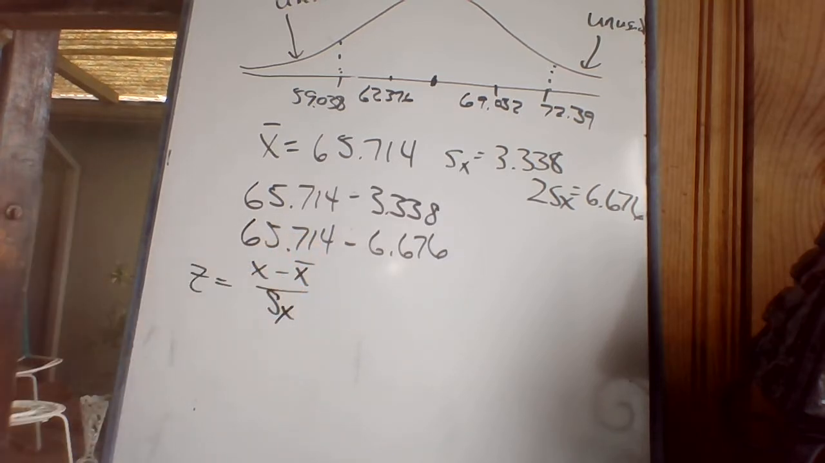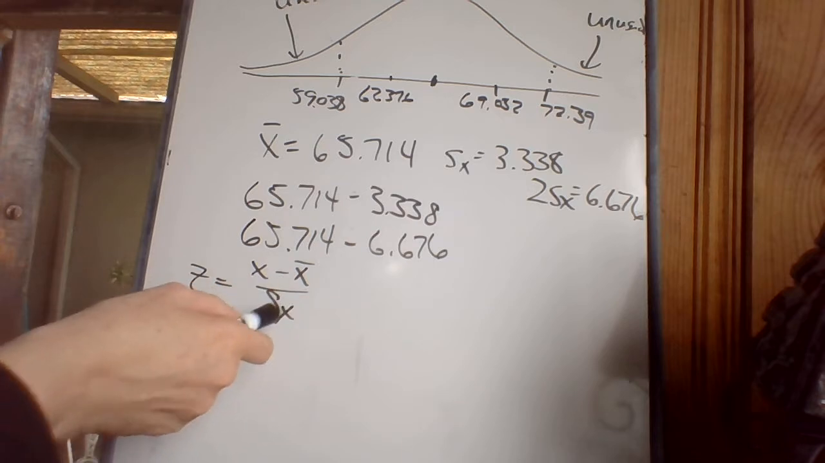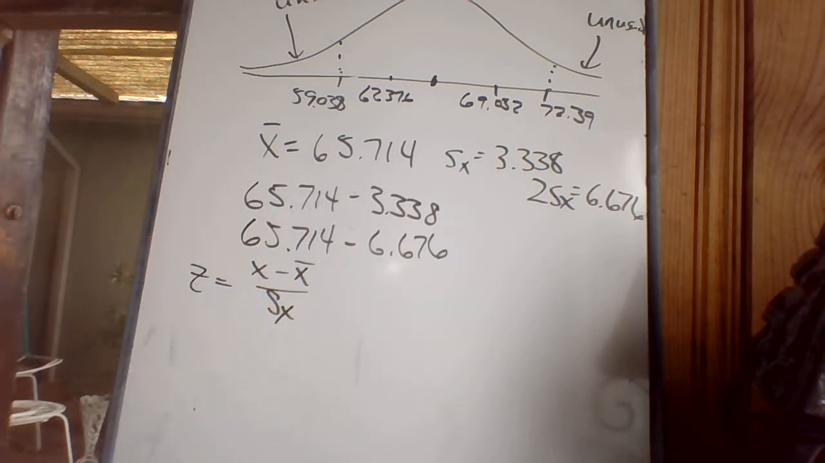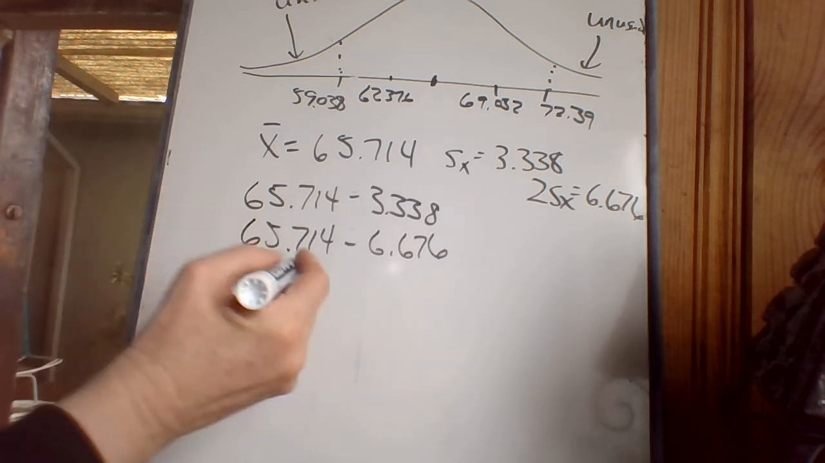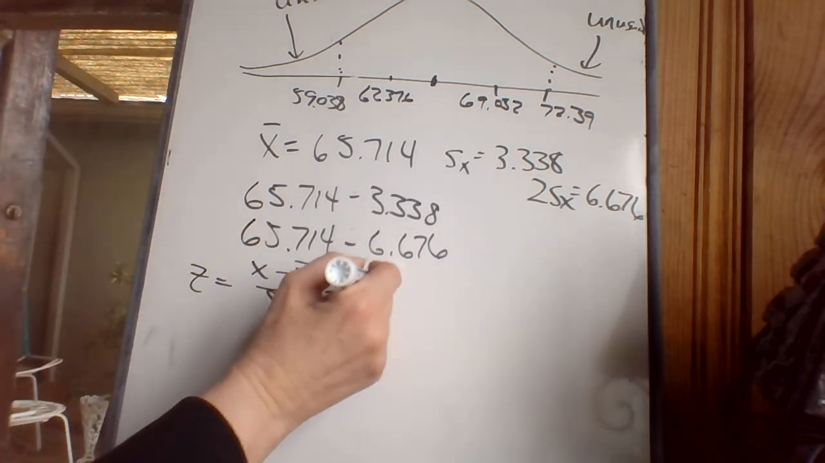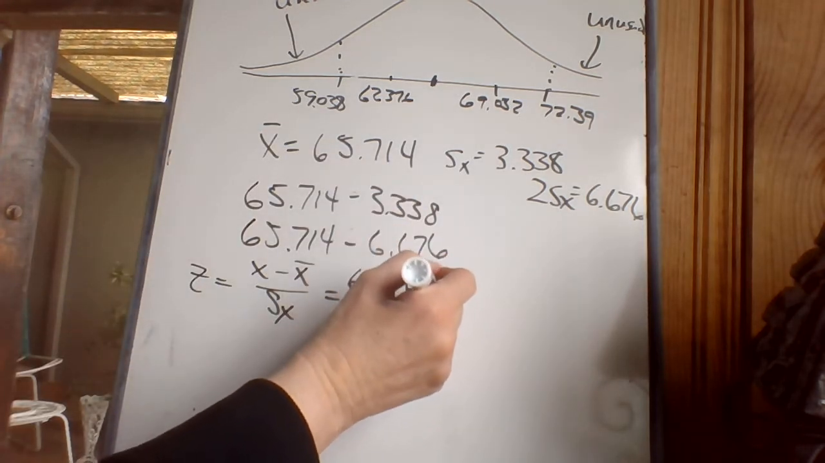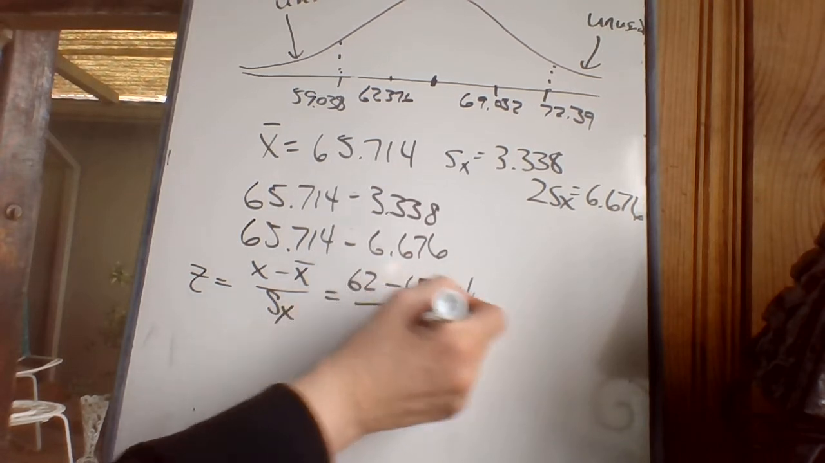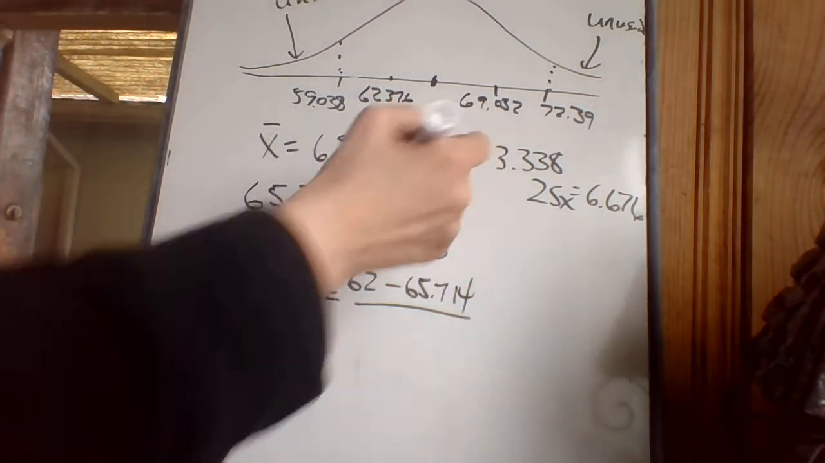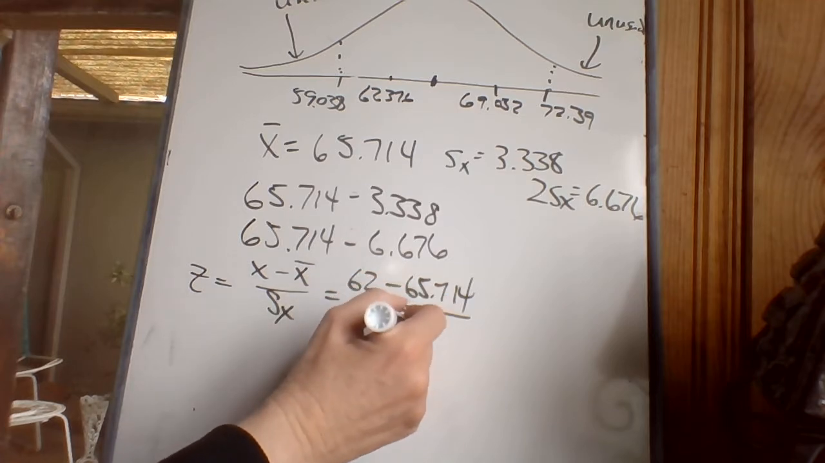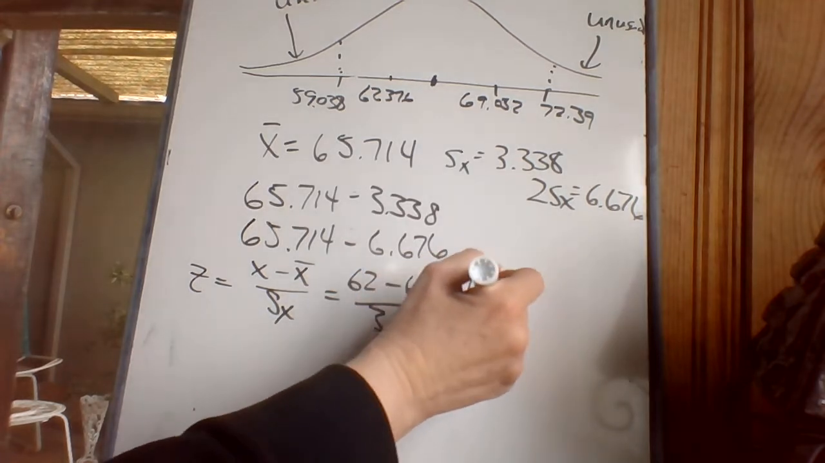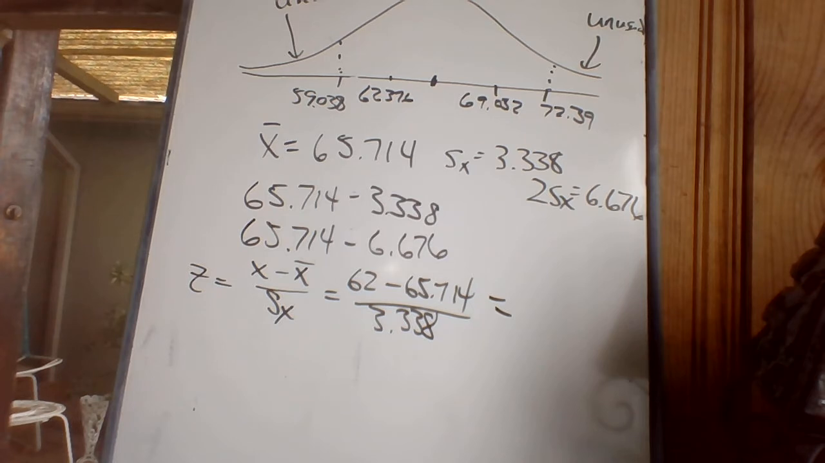You can write that formula out if you were the U.S. Census, x minus mu over sigma, if you want. But we're pretending we're in a stats class, so we're doing stats. All right. So her number is 62. And the mean, 65.714. Okay, and divide by the standard deviation, not 2 standard deviations, just 1. And her number turns out to be negative 1.11.